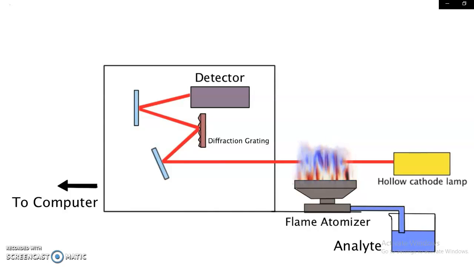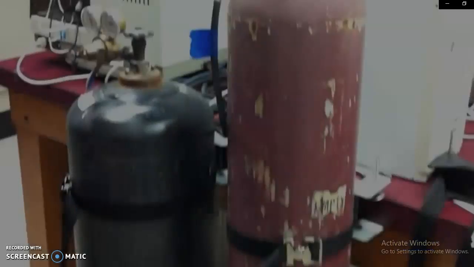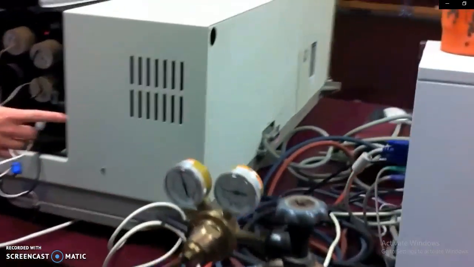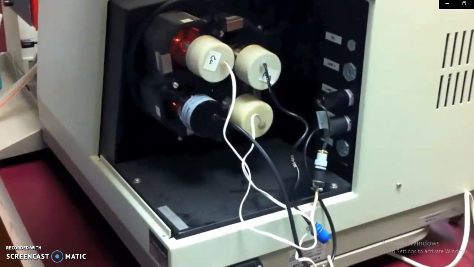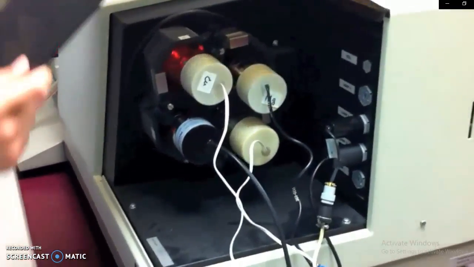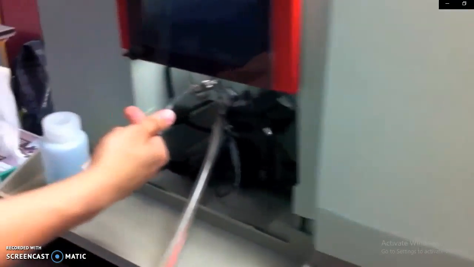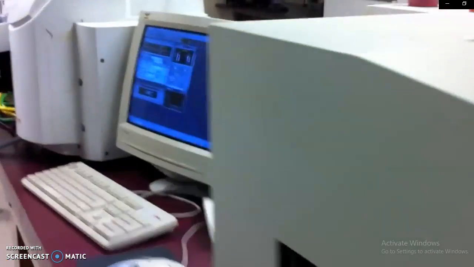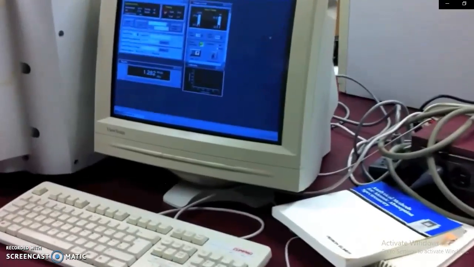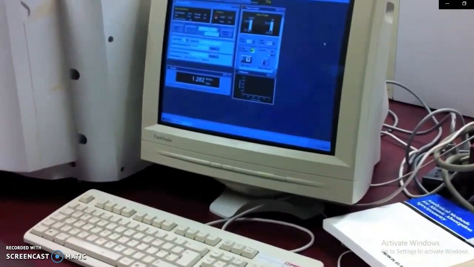This filtered beam finally hits the detector, which relays the data to the analysis software. This is the gas that feeds the flame. These are the lamps that provide the source of radiation. The lamp is specific to the analyte. The analyte is taken into the flame by this capillary tube. Data collection is performed by software installed on a computer.